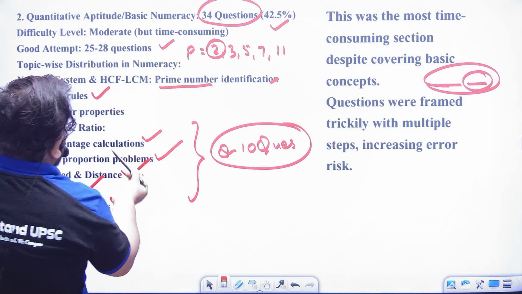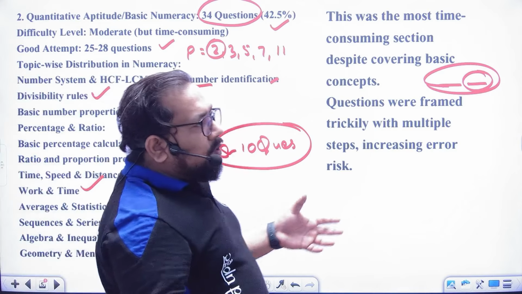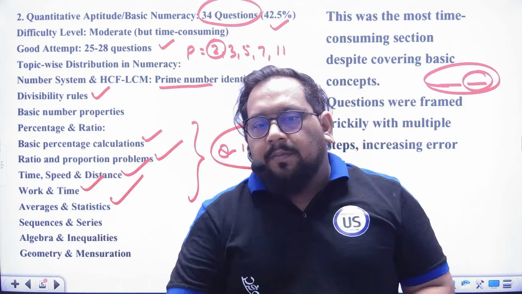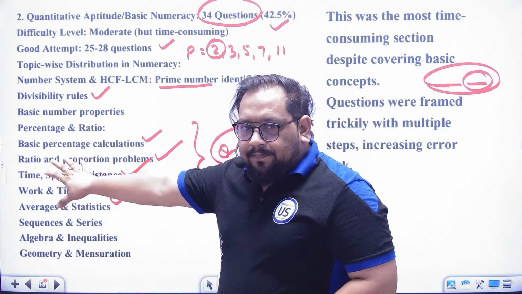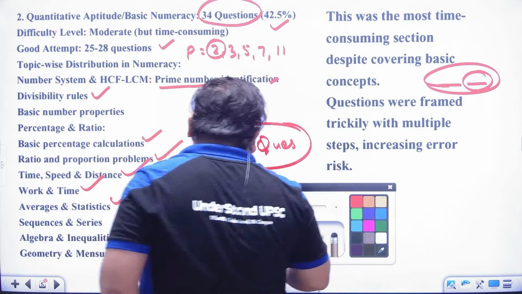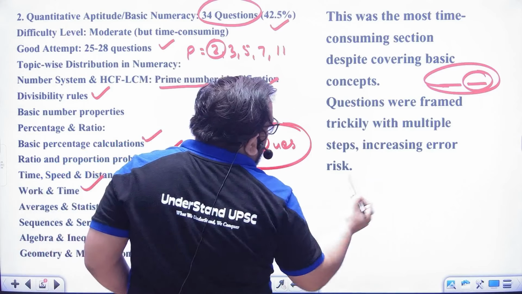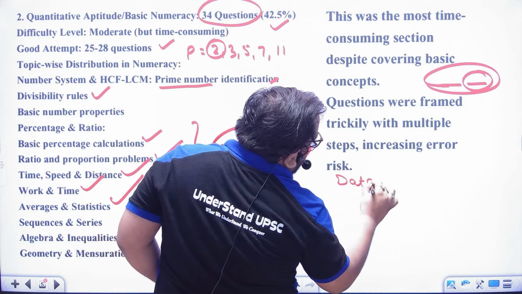So these are the very easy topics, and literally if you want to qualify the exam, I will recommend first focus on these, then number system. And one more topic I want to tell you, that is data sufficiency.